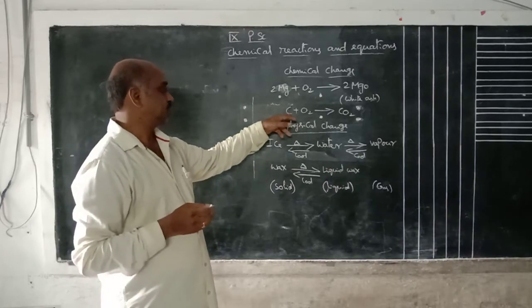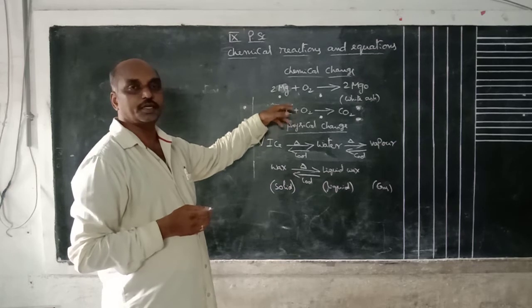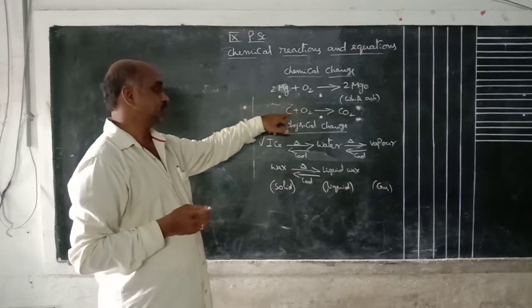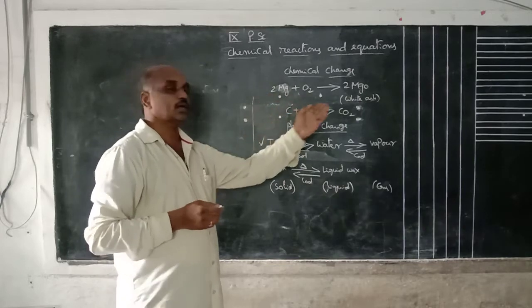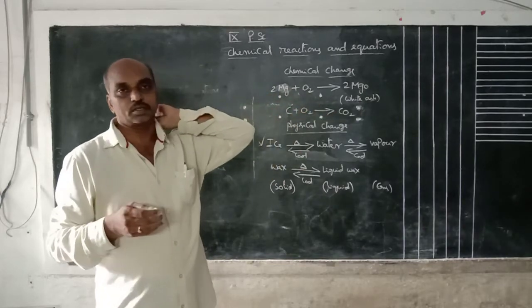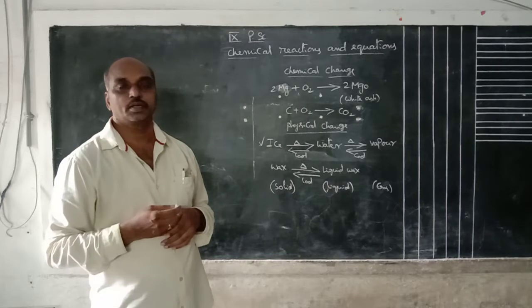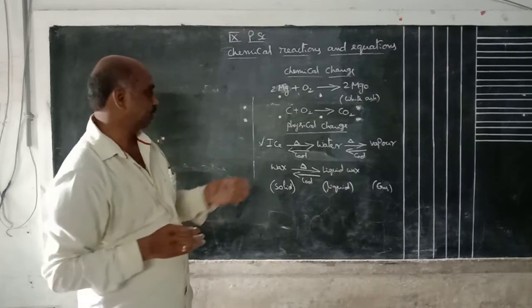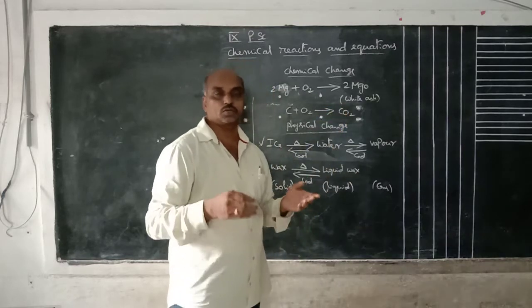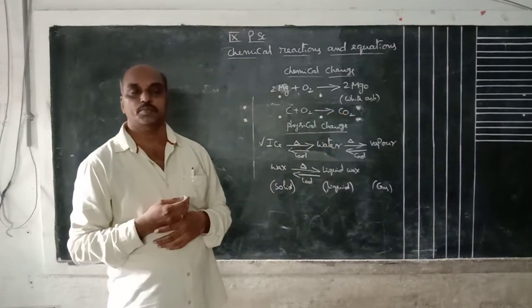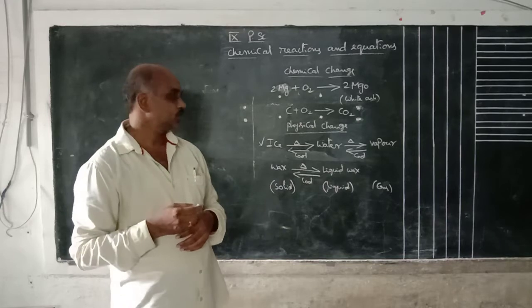Here we initially take C, carbon. On heating it reacts with oxygen to give carbon dioxide. The properties of carbon and carbon dioxide are not the same, they are different, and the molecular formula is also different. Carbon's formula is C, carbon dioxide's formula is CO2. So the composition is different and the properties are all different.